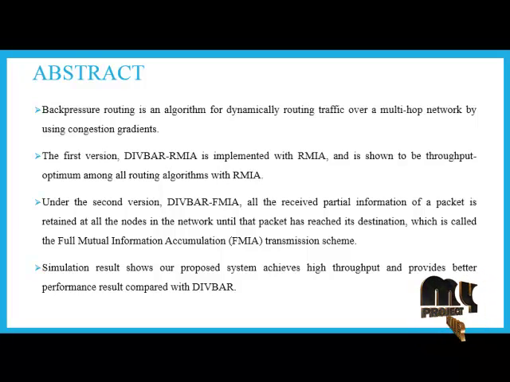We present two variants of the algorithm: DIVBAR renewal mutual information accumulation, RMIA, under which all the receiving nodes clear the received partial information of the packet once one or more receiving nodes first decode the packet, and DIVBAR full mutual information accumulation, that is FMIA, under which all the receiving nodes retain the partial information of the packet. We characterize the network capacity region with the RMIA retransmission scheme and prove that it is strictly larger than that of the transmission scheme used by the traditional DIVBAR.